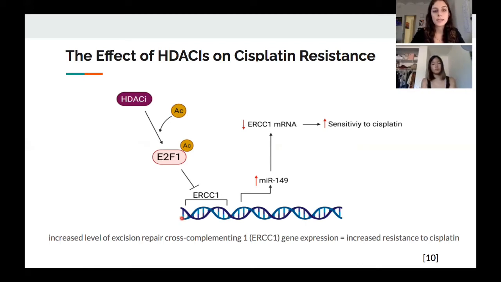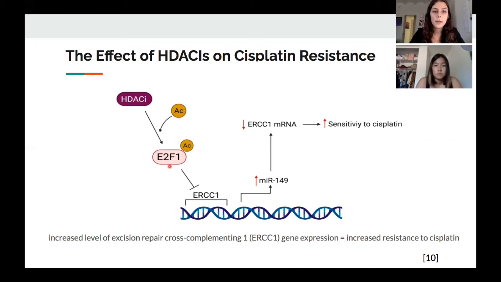Now, histone deacetylase inhibitors are able to resensitize these cells that exhibit high levels of ERCC1. And this works by the inhibitor acetylating and thus activating E2F1, which is a transcription factor that is responsible for then inhibiting the ERCC1 gene. This in turn results in an increased expression of MIR149, which is a microRNA that holds significance in post-transcriptional gene regulation.